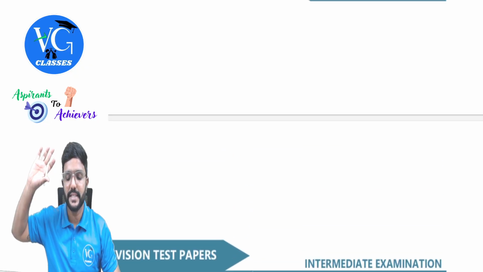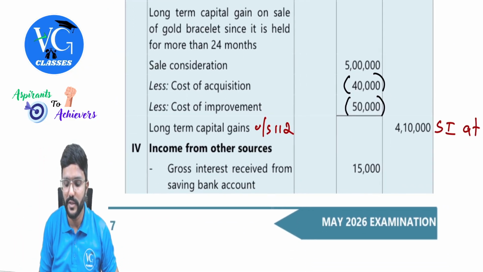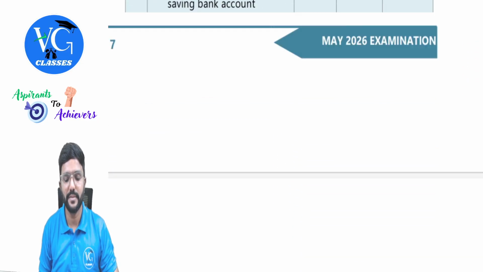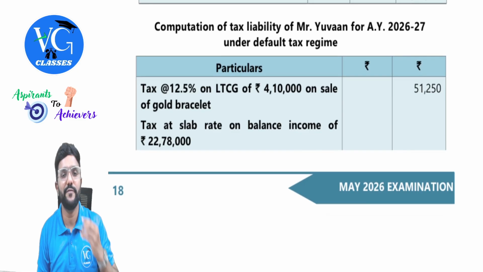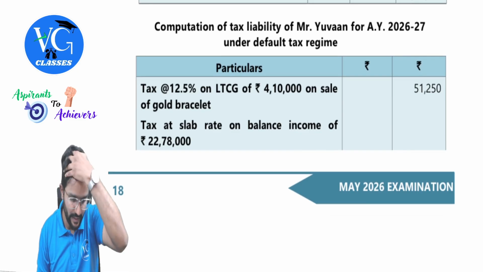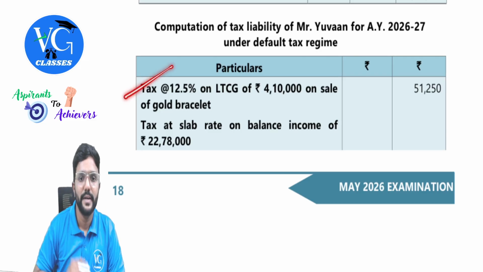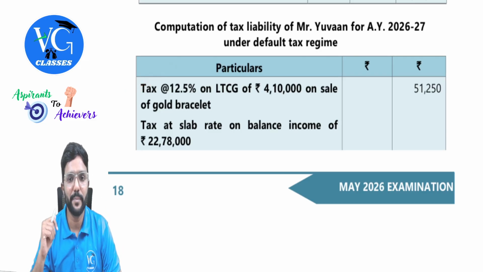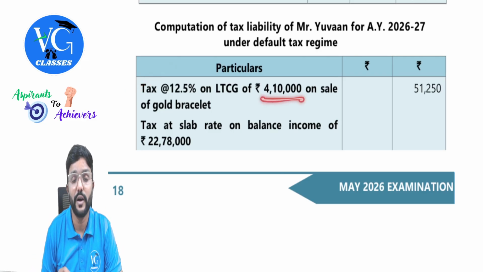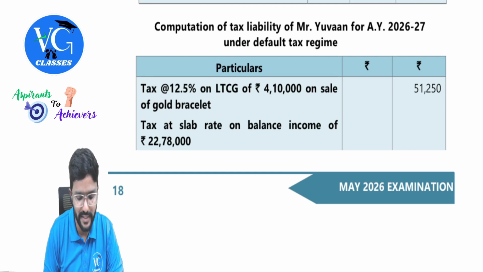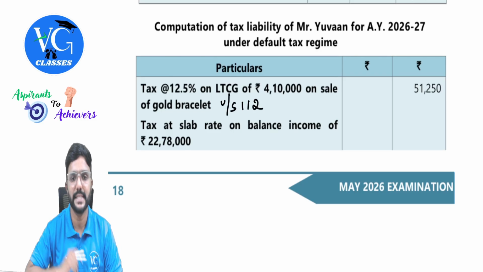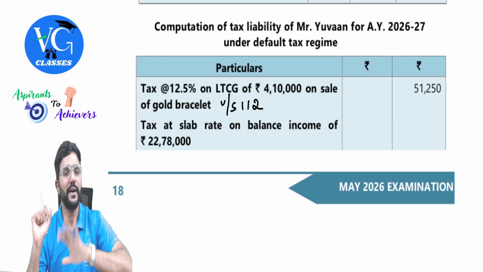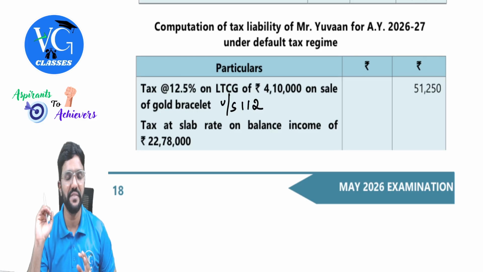And while computing tax, check whether it includes any special income. One special income is there, taxable at special rate, guys. So please be careful with it. Tax rate is 12.5%. Okay. Tax at 12.5% on long-term capital gain under section 112 on 4,10,000. It's better you mention the section also. And please be careful, it is not a land or building, hence no indexation even while calculating the tax liability, guys.